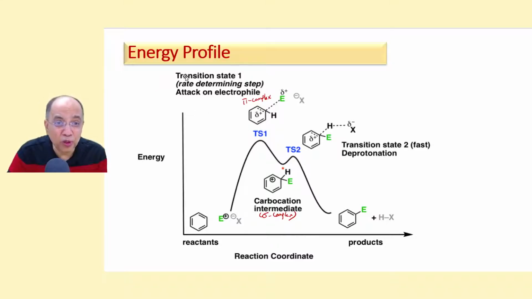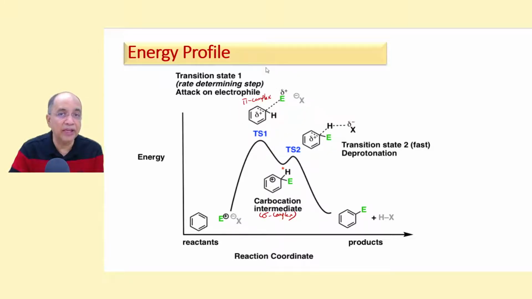Now, I will show you the energy profile diagram from start to finish. Benzene reacting with an electrophile to form a carbocation is also represented by an energy minimum. This is the transition state, not an intermediate, where the electrophile first forms a pi bond.